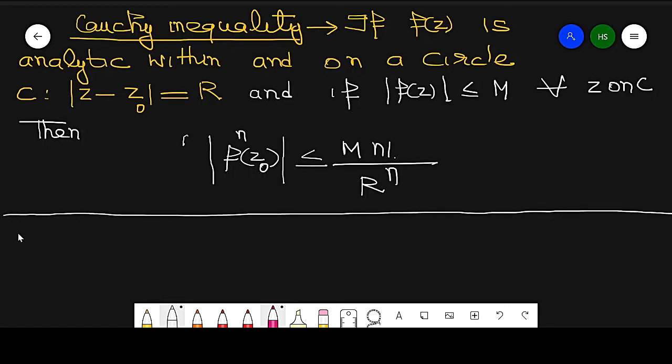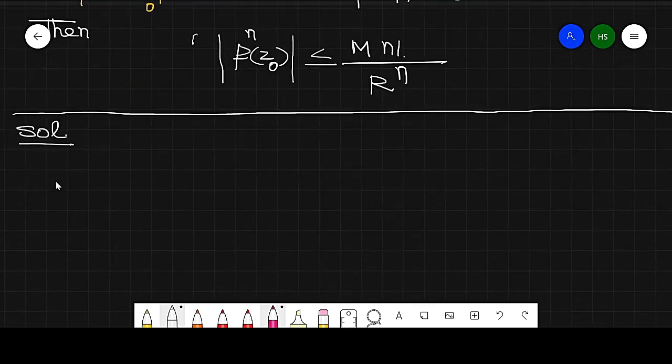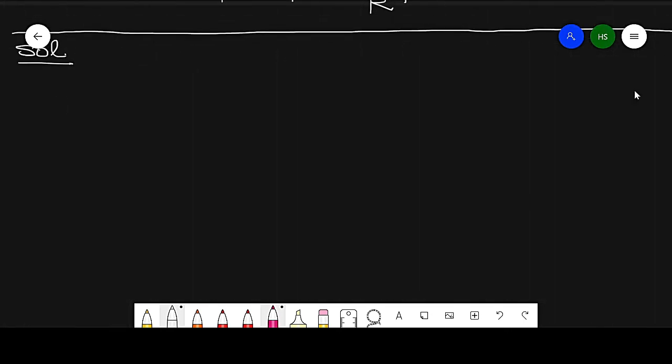Now we will prove the result. So solution, we can also say proof, you can use any terminology.